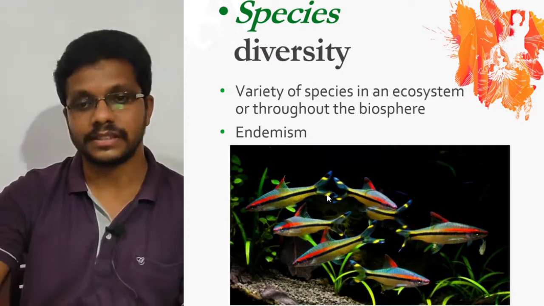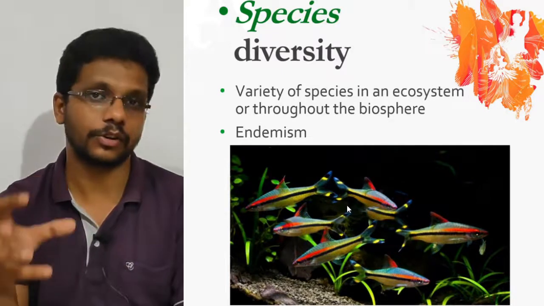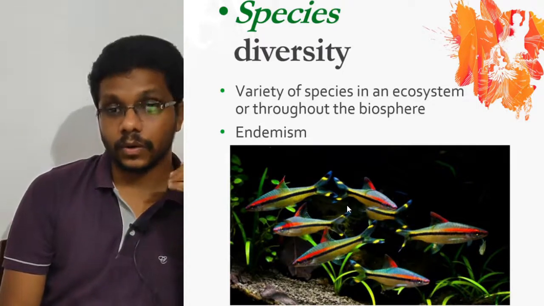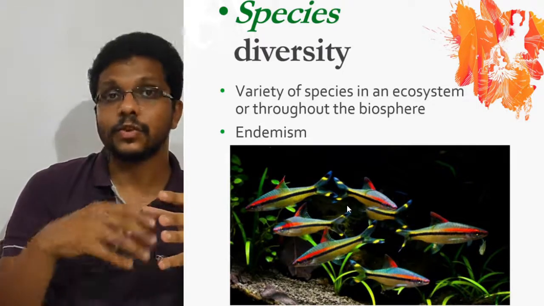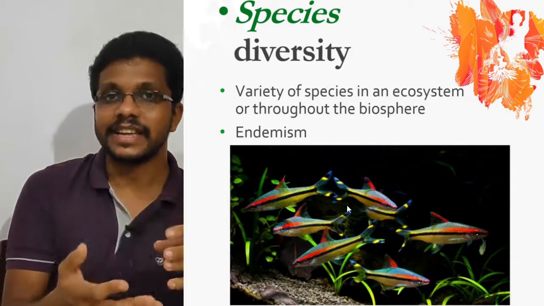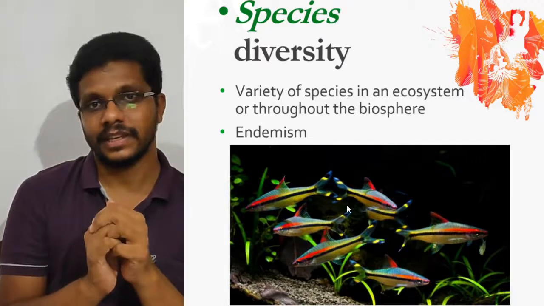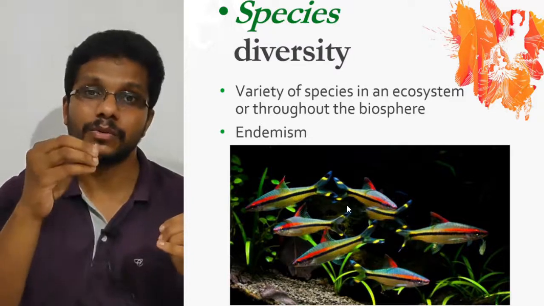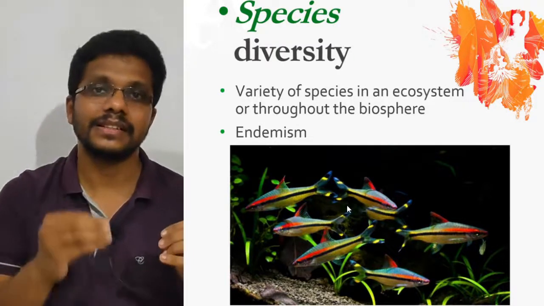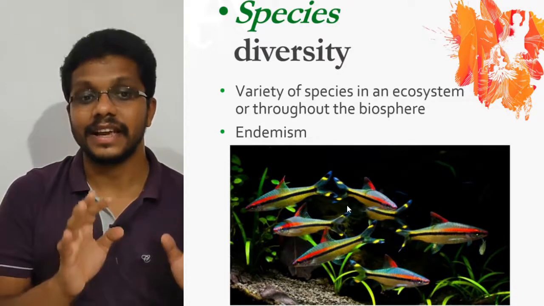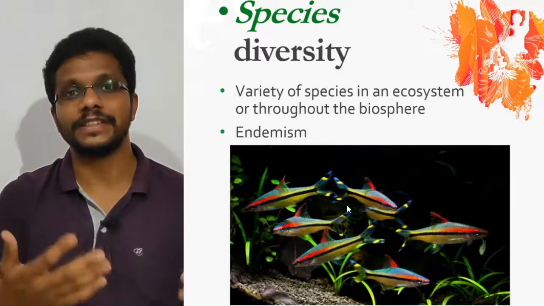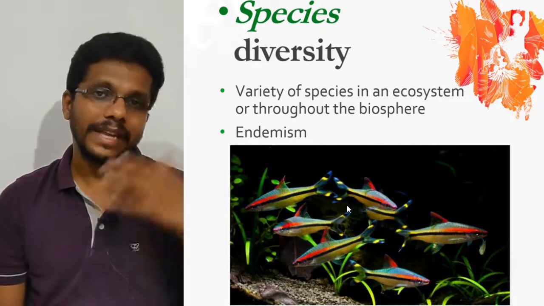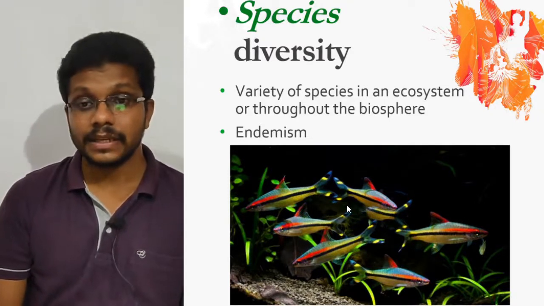So this type of organism, whose distribution is very limited to a particular geographical area or particular ecosystem, is called an endemic species. If an area has so many different endemic species, we say that area shows endemism. If an area or ecosystem has many endemic species unique only to that ecosystem, that ecosystem has endemism, because a huge number of unique species are seen there. That's called endemism.